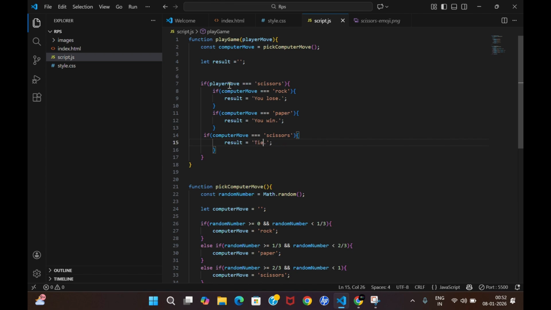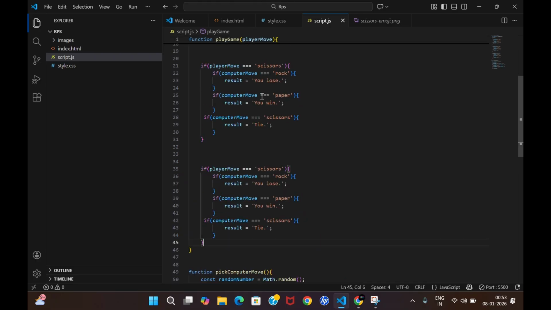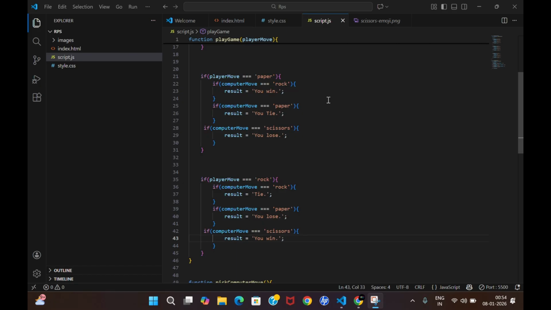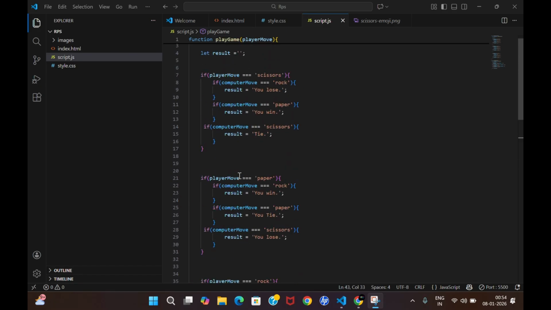So just have a tie. The similar thing you have to do for every single case, so I'm not repeating the same thing again and again. I will just make sure to have this code and just look at it. So yes, you are able to edit your code something like this.